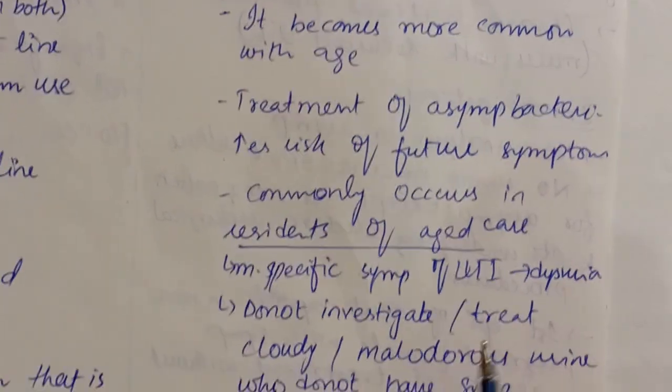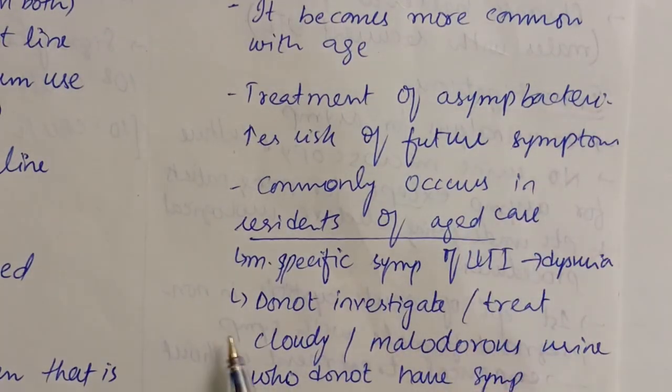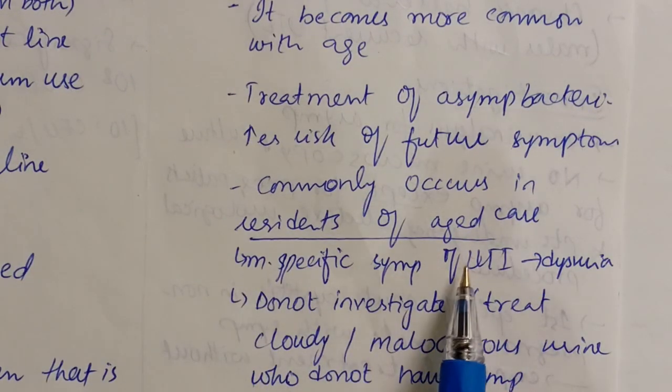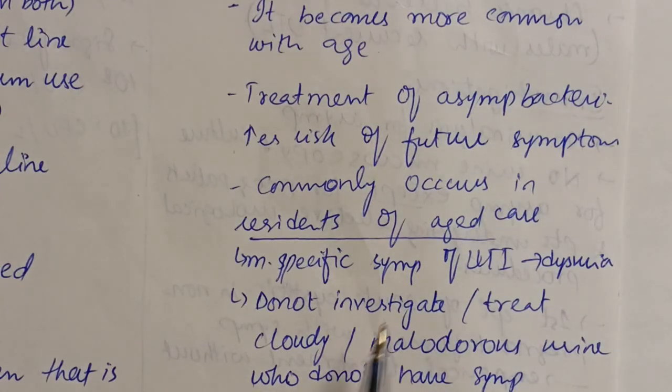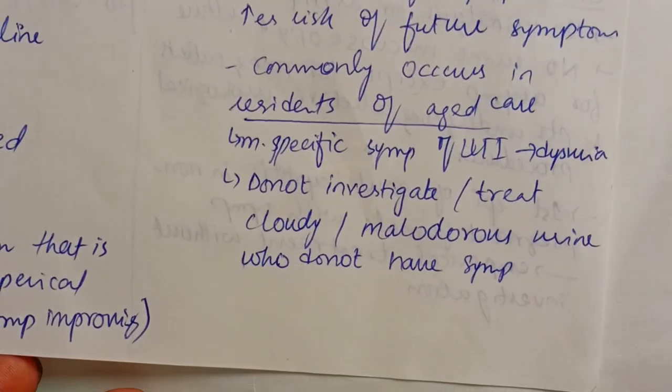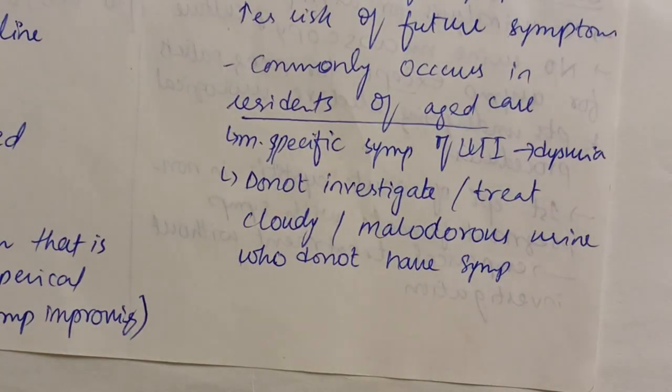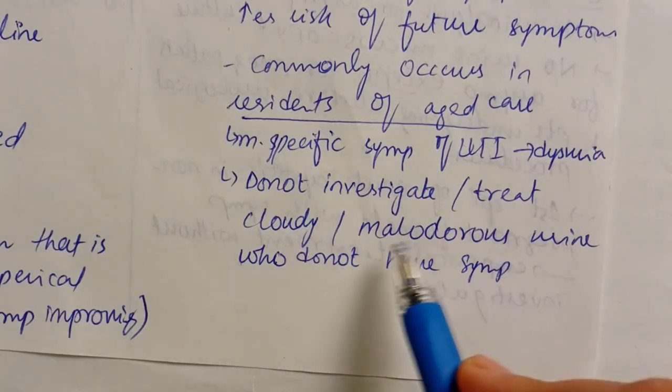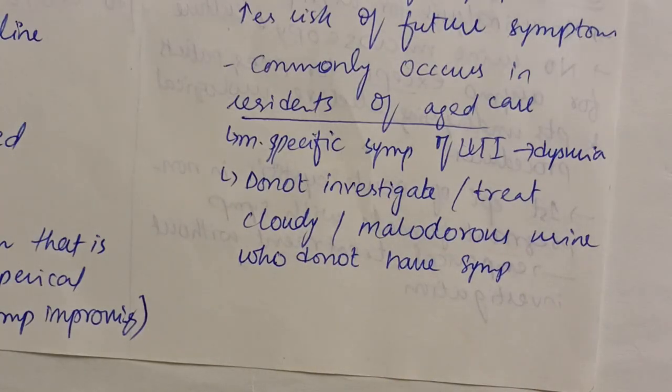The most common symptom of UTI in the aged care population is dysuria. If the patient has cloudy or malodorous urine but does not have symptoms, we do not investigate, and we do not treat such patients for UTI. Only cloudy or malodorous urine in the older population does not mean the patient has UTI, and we do not treat or investigate that patient.